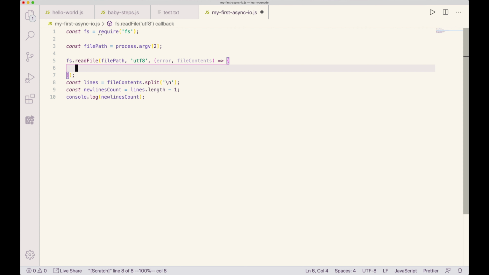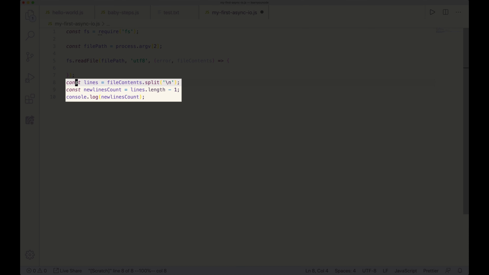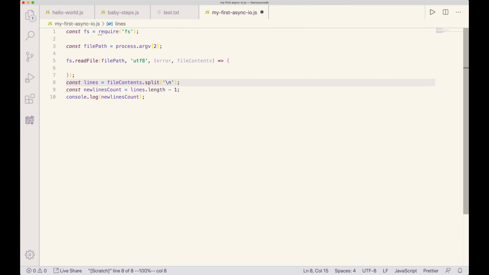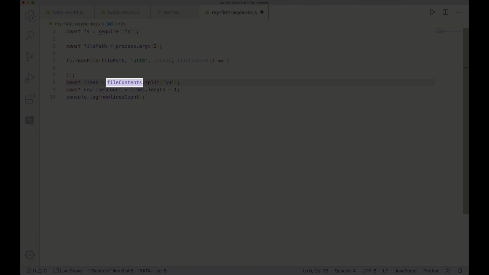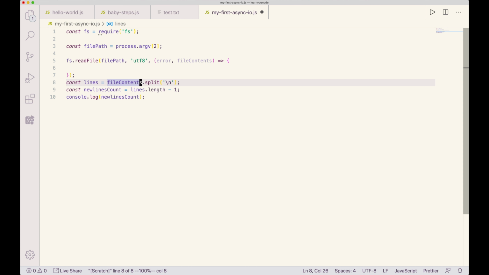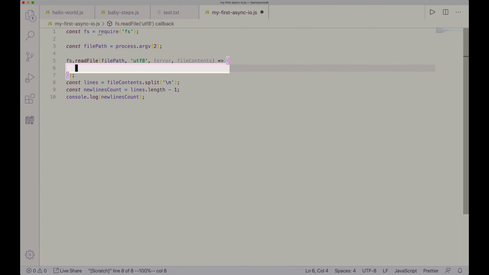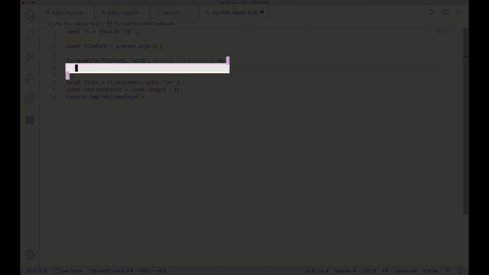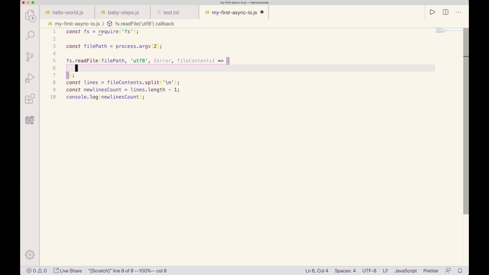Now I've got a callback. I could leave it like this, but it will not work because this fileContents variable, for one, doesn't even exist in this context. We haven't created it. We haven't done anything to create this variable in this context. It will exist here as a parameter or as an argument that's passed in to this callback function, but it doesn't exist down here.